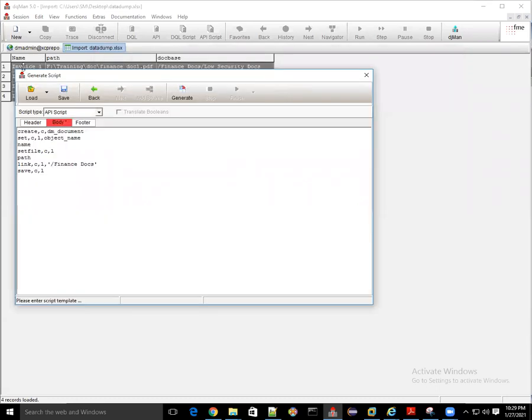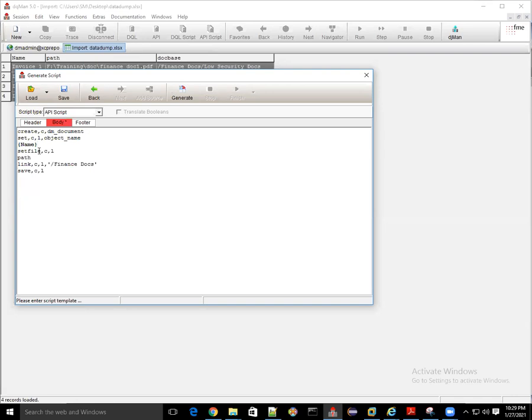Look, we have a name in the name column, path in the path column, and dog base in the dog base column. This script has to pick up the name from the name column. So we'll use curly braces here, and here's the option name. It will start showing the columns in the Excel: dog base, name, path. Three columns start showing.